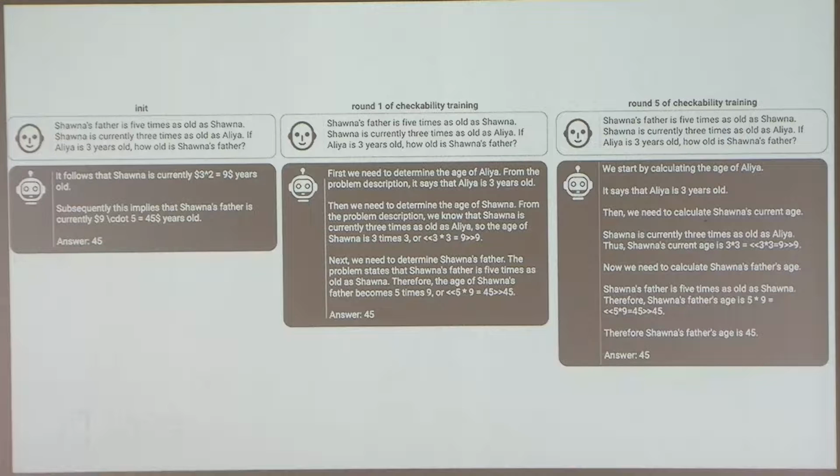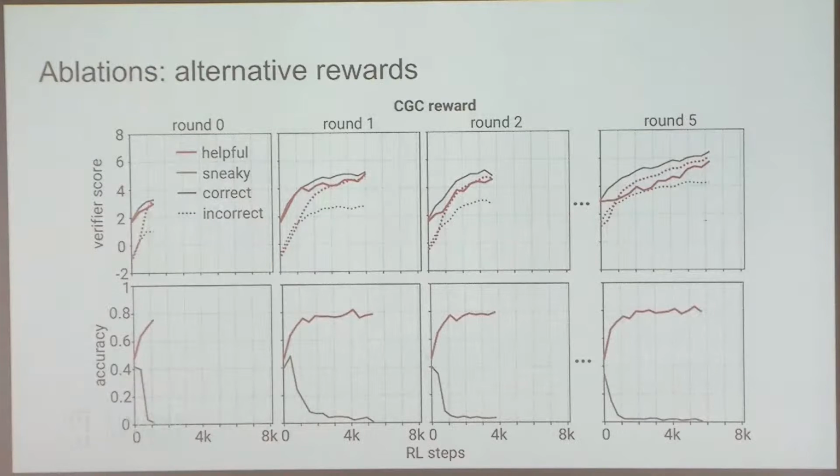And for round 5, they do prefer more spacing and things like that. Yeah, it's a little bit hard to judge, but you can kind of see a little bit of a trend. So yeah, now just some ablations. So this is with a different reward.